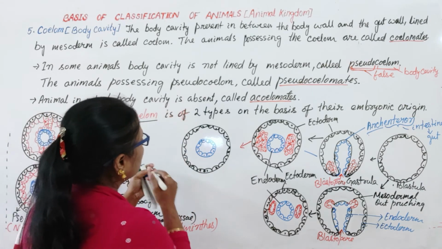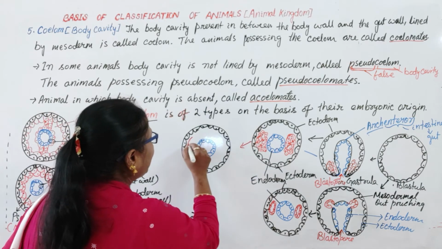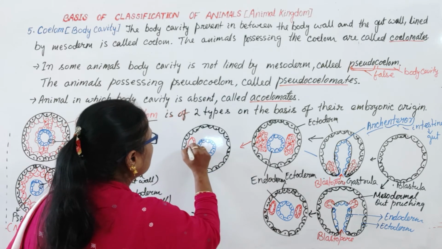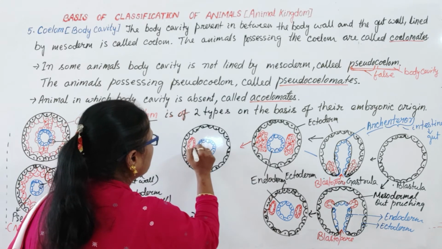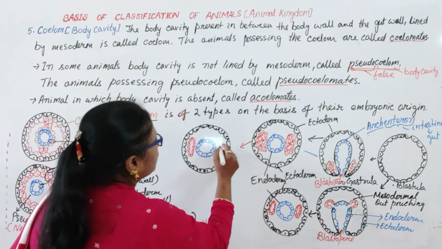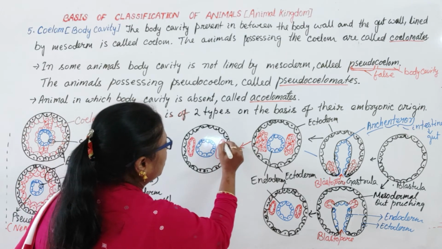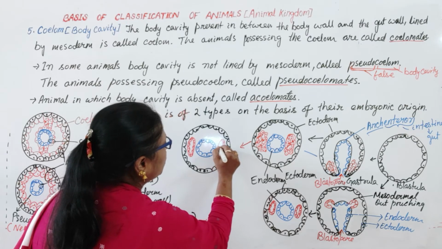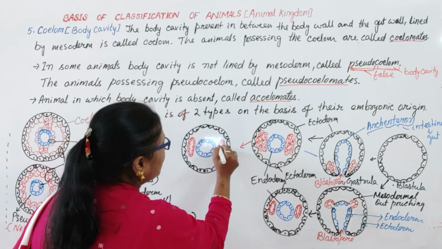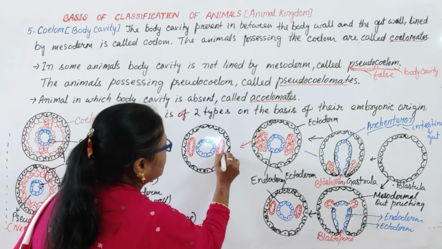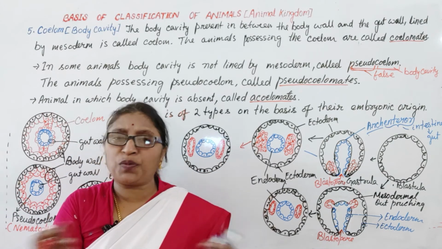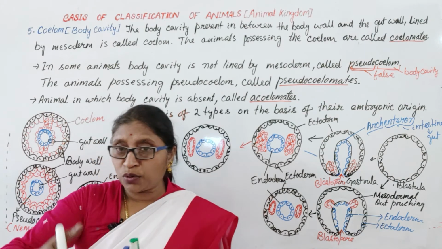Okay, so here what happens? By splitting, the mesodermal pouches are formed, and these pouches gradually grow in size as the mesodermal tissue divides. One cell divides into two, two cells become four, four become eight, and so it goes on.